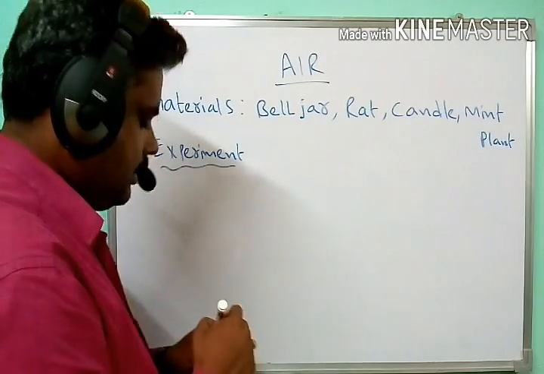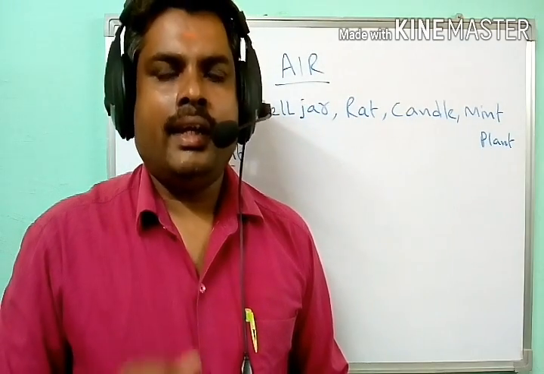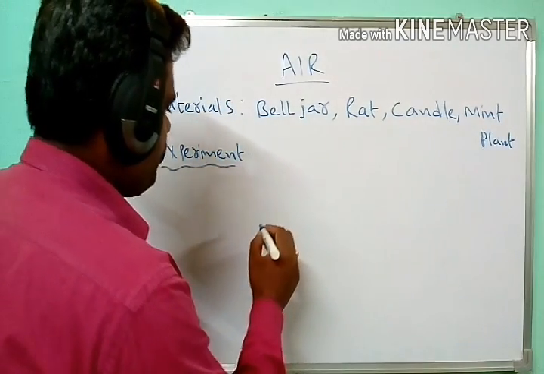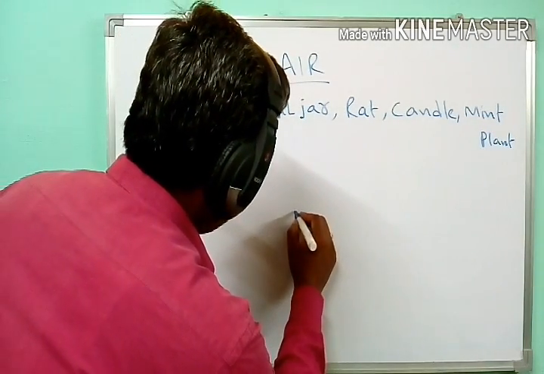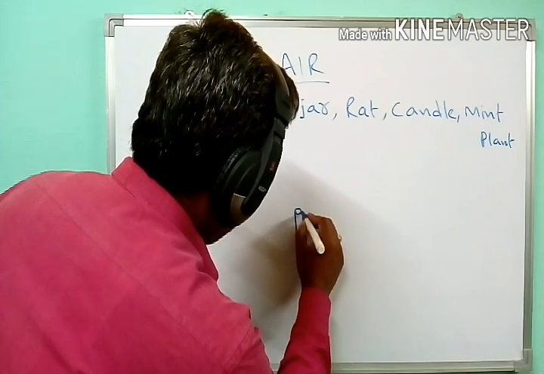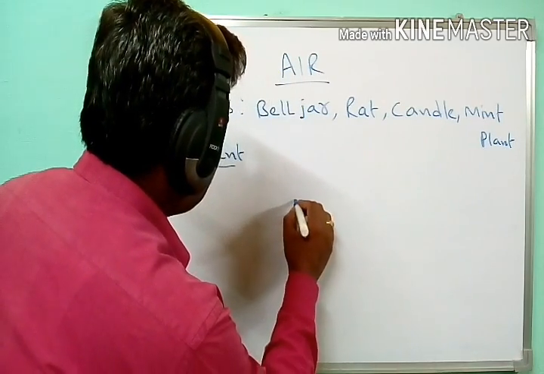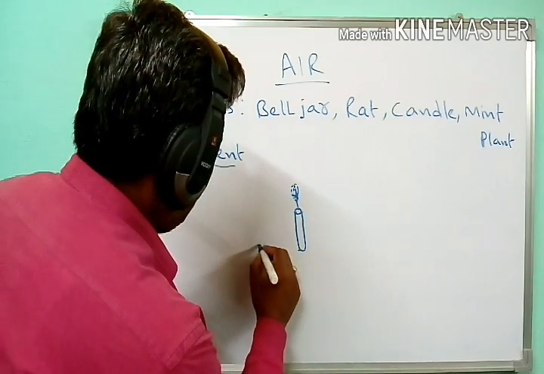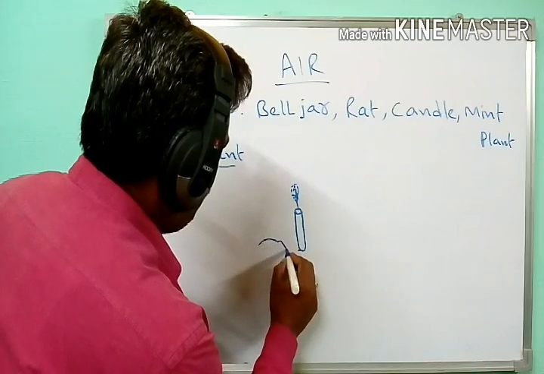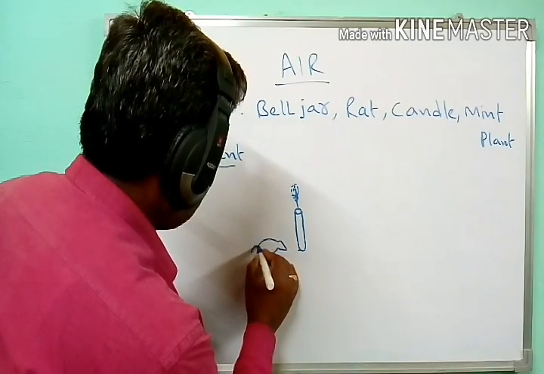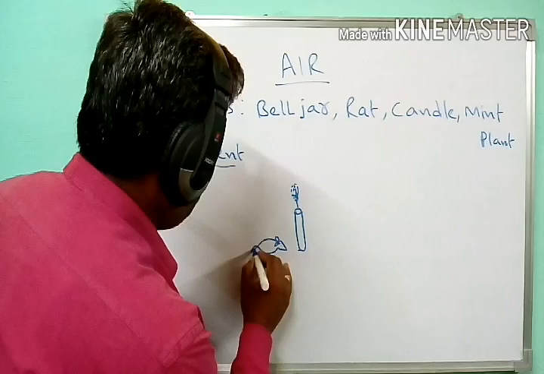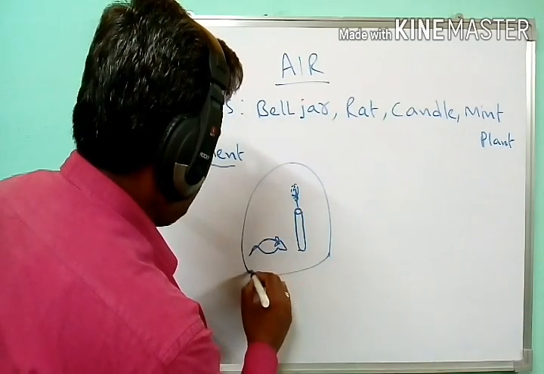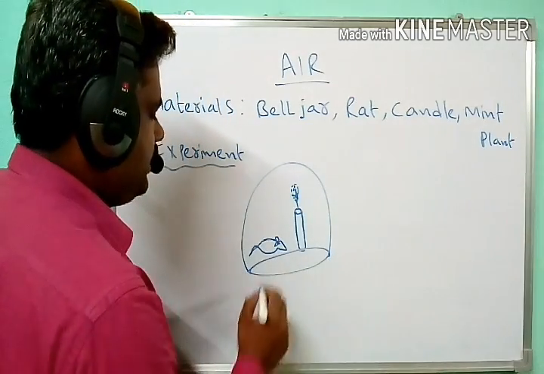Joseph Priestley carried out a series of experiments. In the first series, he took one burning candle along with one rat. Both were kept in a bell jar.